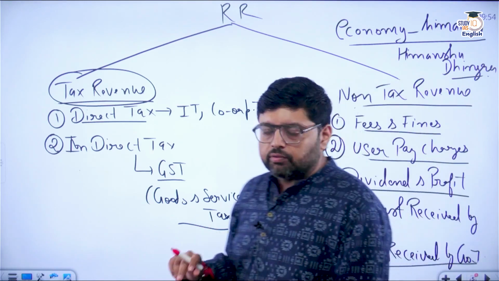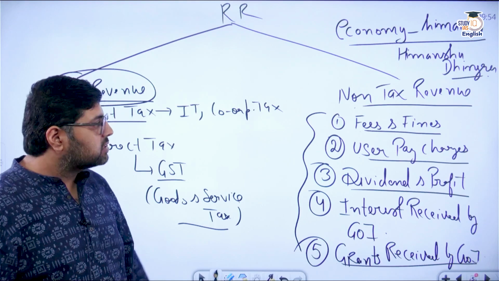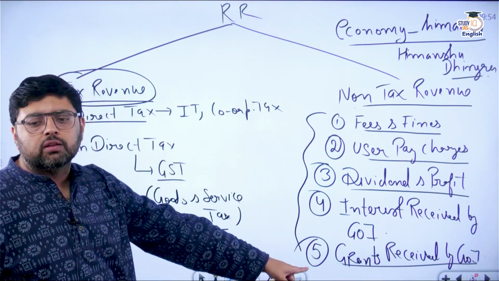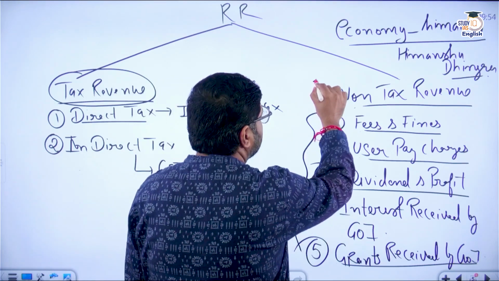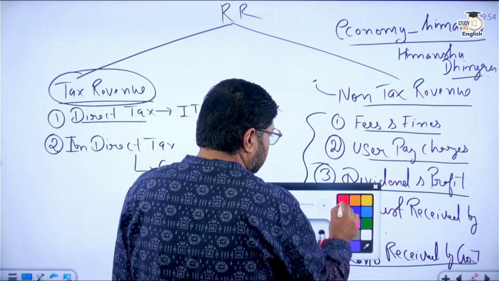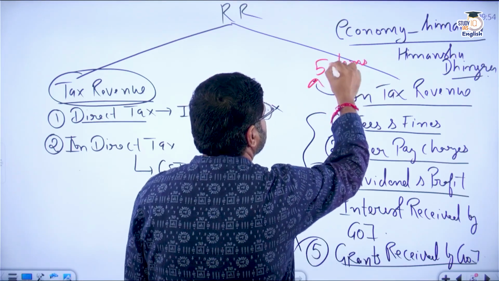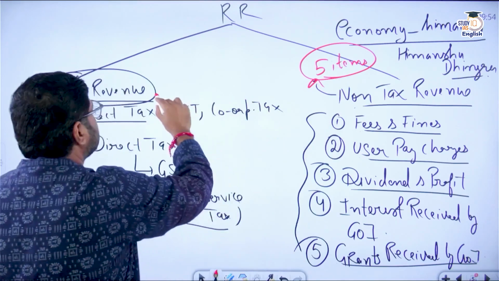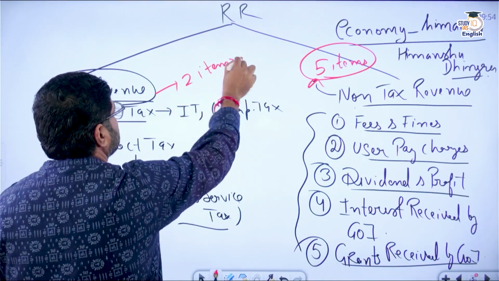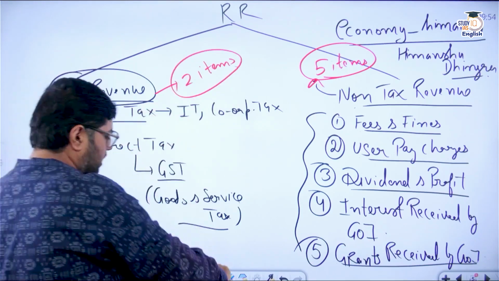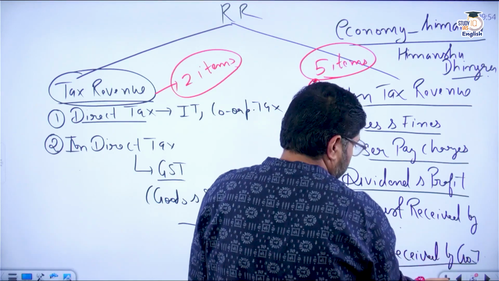So if a question comes asking which of the following is or are components of non-tax revenue, you have to tell these 5 are the components of non-tax revenue. In non-tax revenue there are 5 items, so remember these 5 items. Whereas in tax revenue there are 2 items, that is direct tax and indirect tax. This is what you have to remember with respect to revenue receipts.